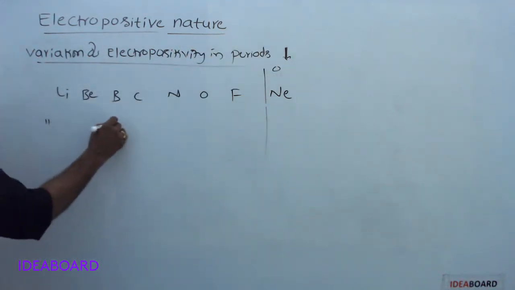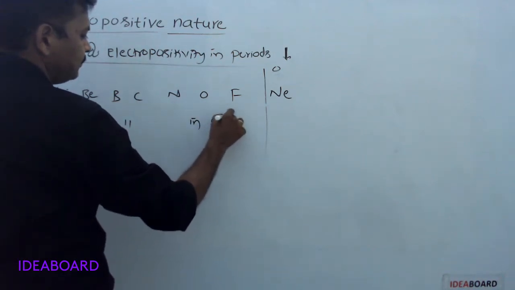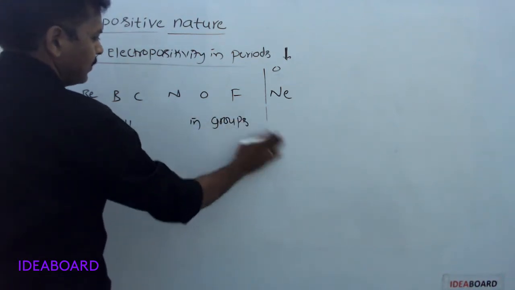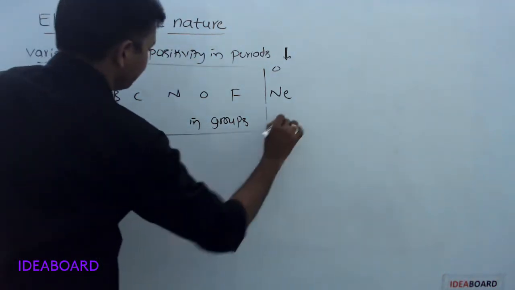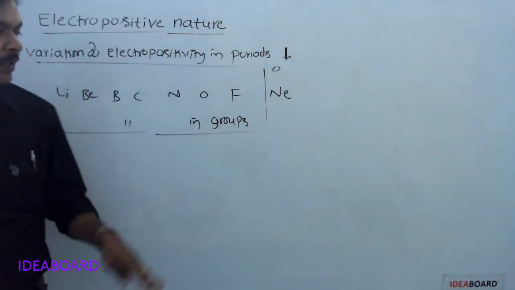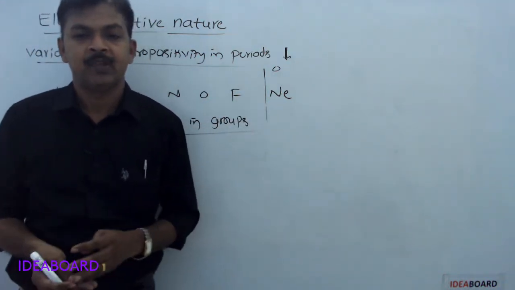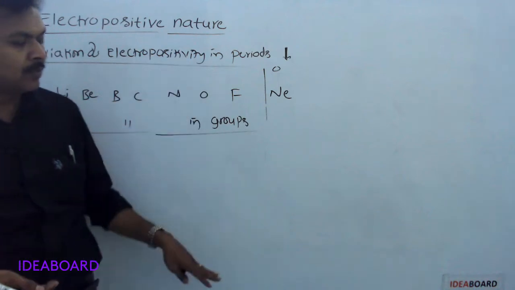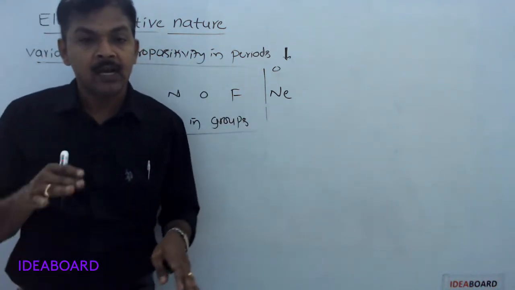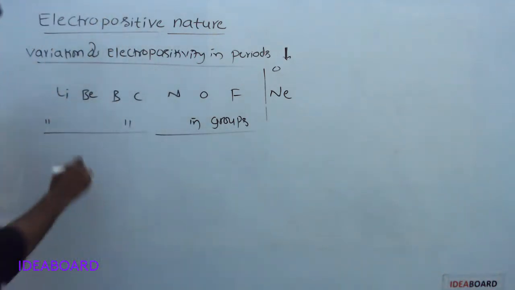Next, variation of electropositivity in groups. In groups, top to bottom, as the atomic number increases, atomic size increases. As atomic size increases, IP decreases.